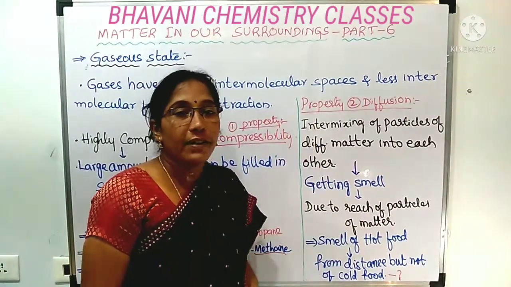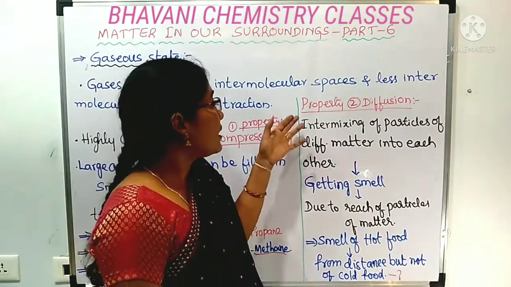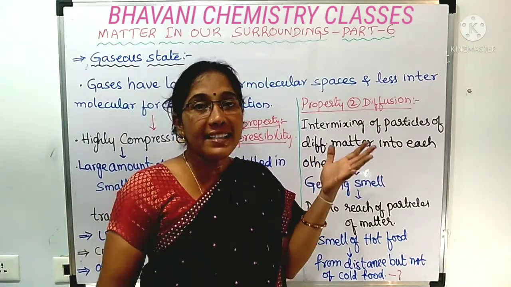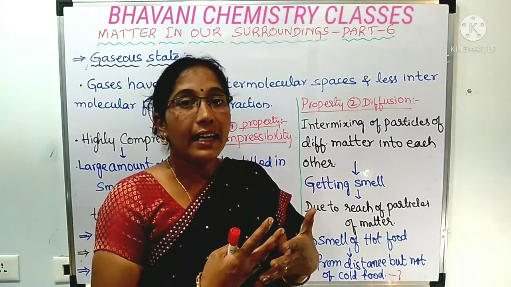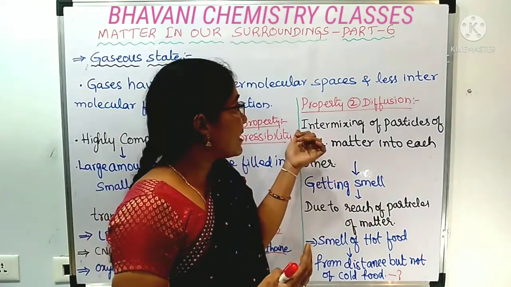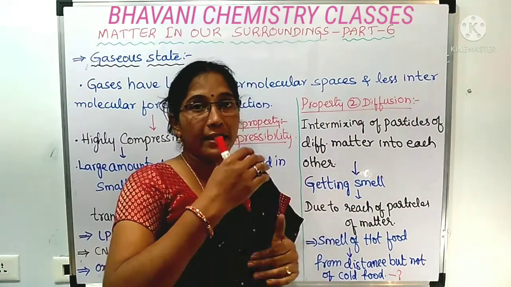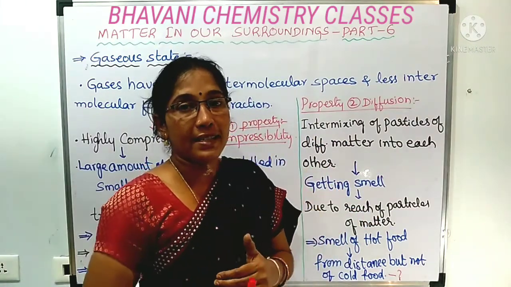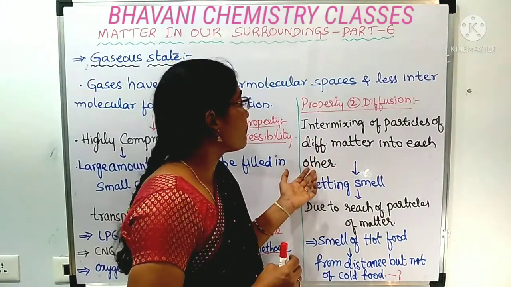Next property of the gaseous state or gases, that is diffusion. See, diffusion means what? It is the intermixing of particles of different matter into each other. Means in diffusion, the particles of one matter will occupy the intermolecular spaces of the other matter. This property is known as diffusion.